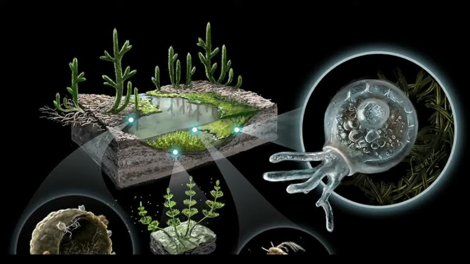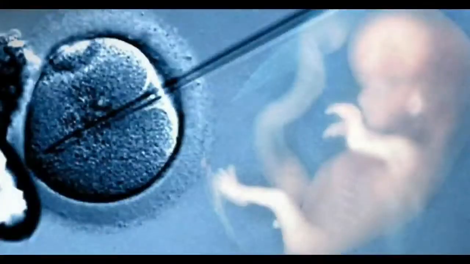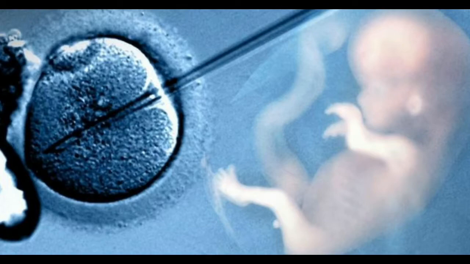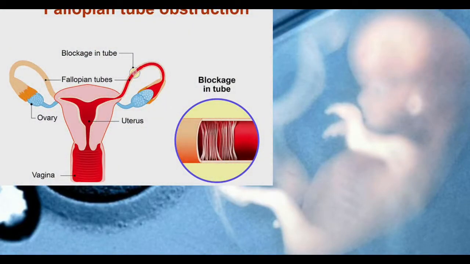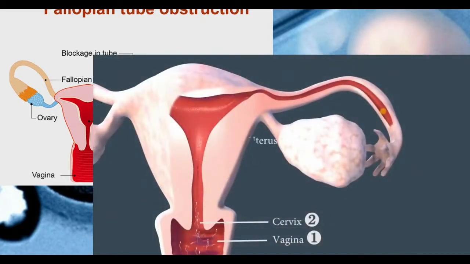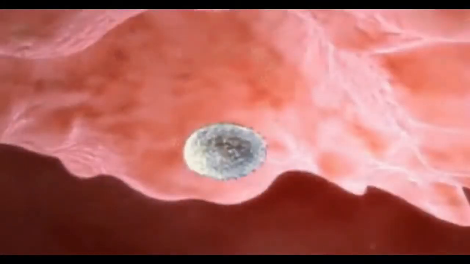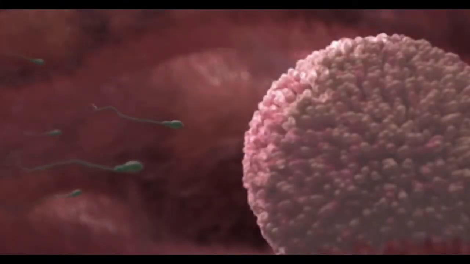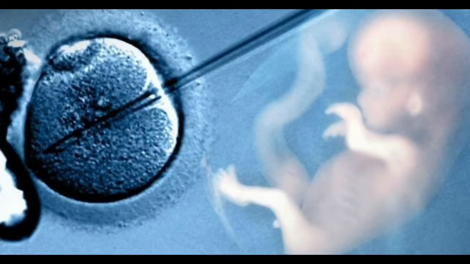Now, let us learn about some interesting facts. Have you heard about test tube babies? In some women, oviducts are blocked. These women are unable to bear babies because sperms cannot reach the egg for fertilization. In such cases, doctors collect freshly released egg and sperms and keep them together for a few hours for IVF, or in vitro fertilization, outside the body, though it is taking place outside of the body by artificial means.